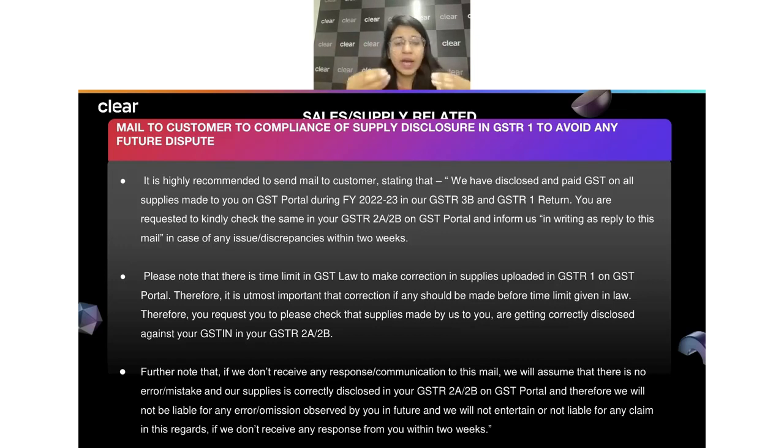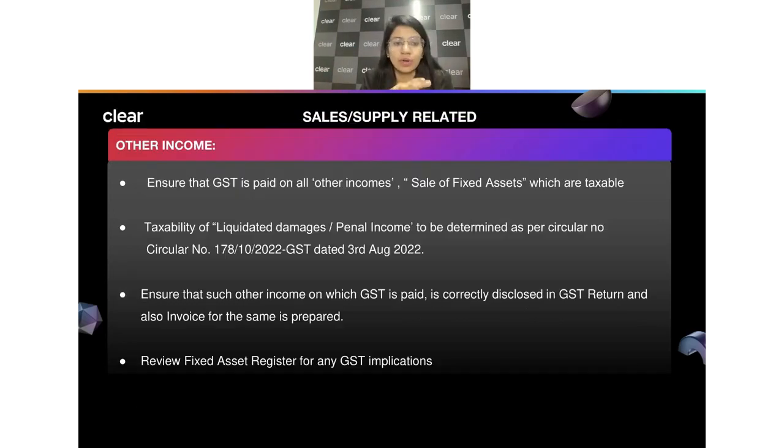Though we have a period of amendment till, I would say, the October return period. We can always do any amendments till the October return period, which is by 30th of November. But it's always suggested that you close all the adjustment entries by 31st March itself, rather than going into the next financial year till the October return period. So here it's always suggested that you drop a mail and get a confirmation from all of your customers.